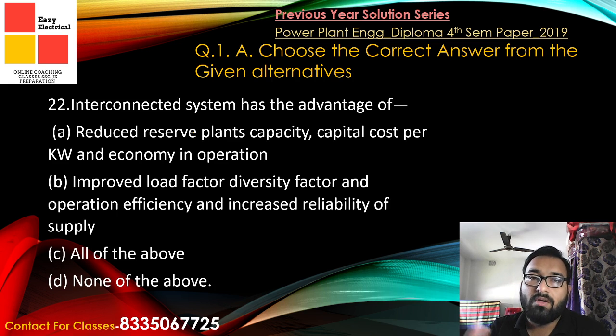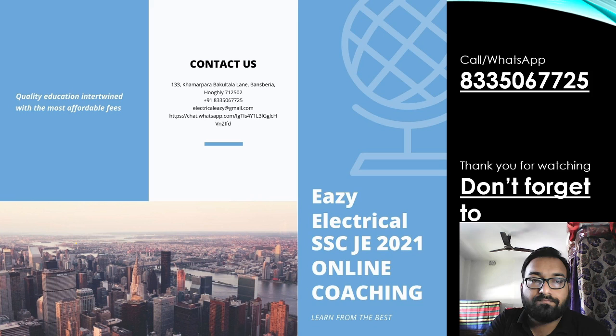Suppose we have a system with a maximum demand of 25 kilowatts. If our system is operated at 5 kilowatt, that is not a useful utilization of the system. If we have a maximum demand of 25 kilowatt and the average load is around 20 kilowatt, then the system is far better. That means we are utilizing all the auxiliaries and equipment in the most possible way, to the highest possible grade. So out of all these, option C will be the correct option.